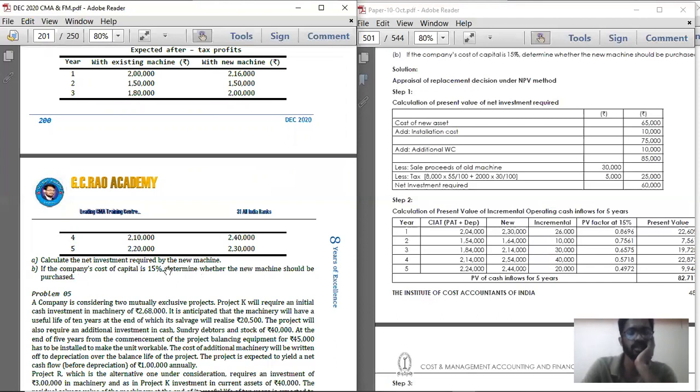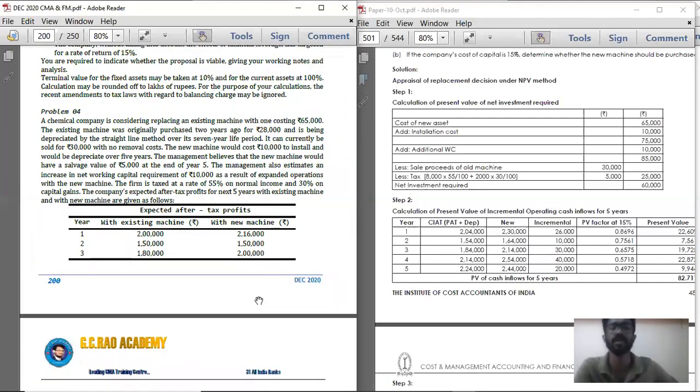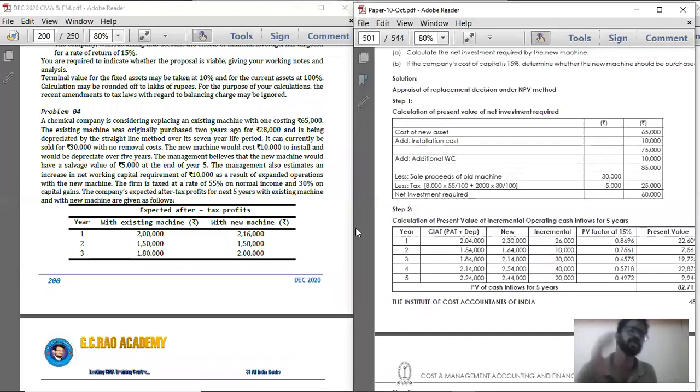Calculate the net investment required by the new machine, that is the present value of cash outflow, which is nothing but the net investment required by the new machine. Next, if the company's cost of capital is 15%, determine whether the new machine should be purchased. That is, if incremental NPV is positive, then the new machine can be purchased. If not, it should not be purchased. So that is the question they have given.